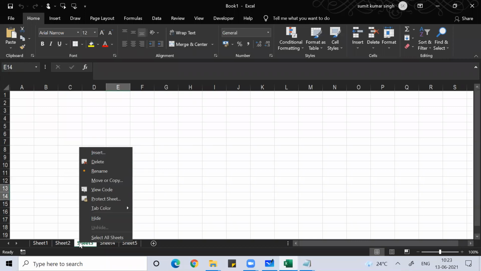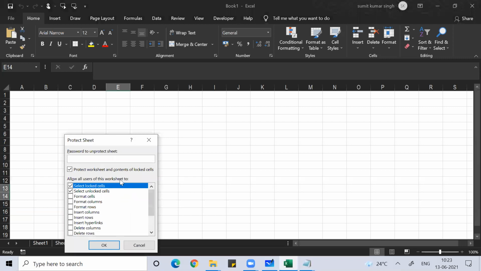So when you're protecting the sheet, Mohan, you can use options like format cells, format rows, format columns, insert row, delete row, delete column, all that. Don't tick those things. If you do not tick all that, the other person cannot do anything. If you want the other person to do something, you can tick that.